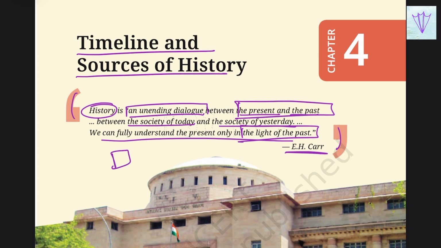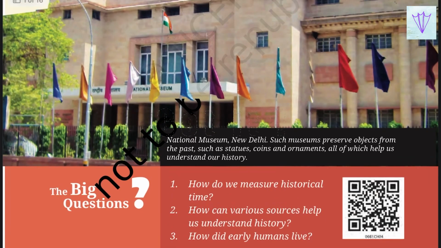If we wanted to know what is actually happening in the present, we need to understand what happened in the past. Only by having the knowledge of the past can we fully understand the present. So in this chapter, we'll be dealing with these three main questions. The first question is, how do we measure historical time, and how can various sources help us understand history, and how did early humans live?